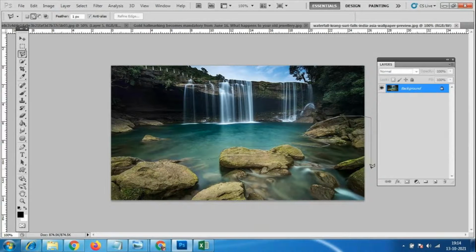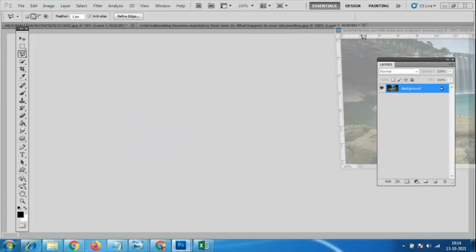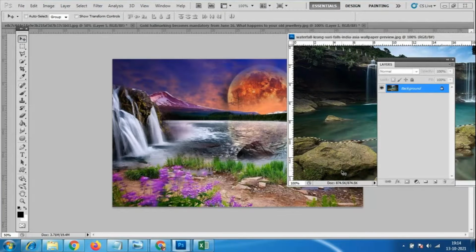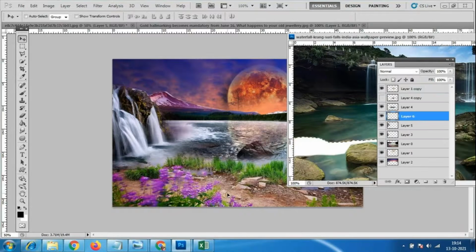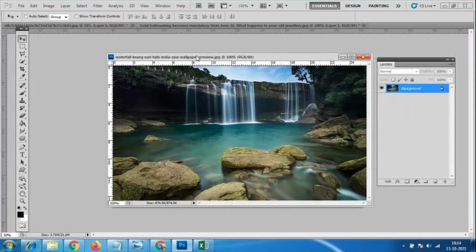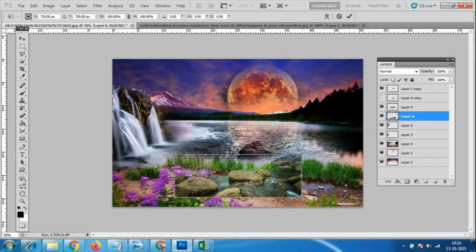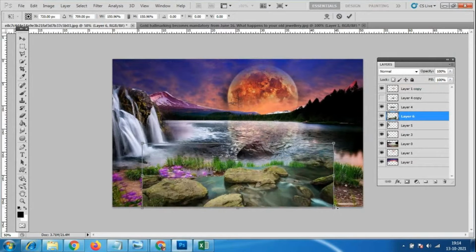So in one image I'm taking whatever things I wanted, which match my background. I'll go to this move tool. You have to keep it like this and bring it over with this tool. So now the things are over here. I'll press Control T and just scale this image.